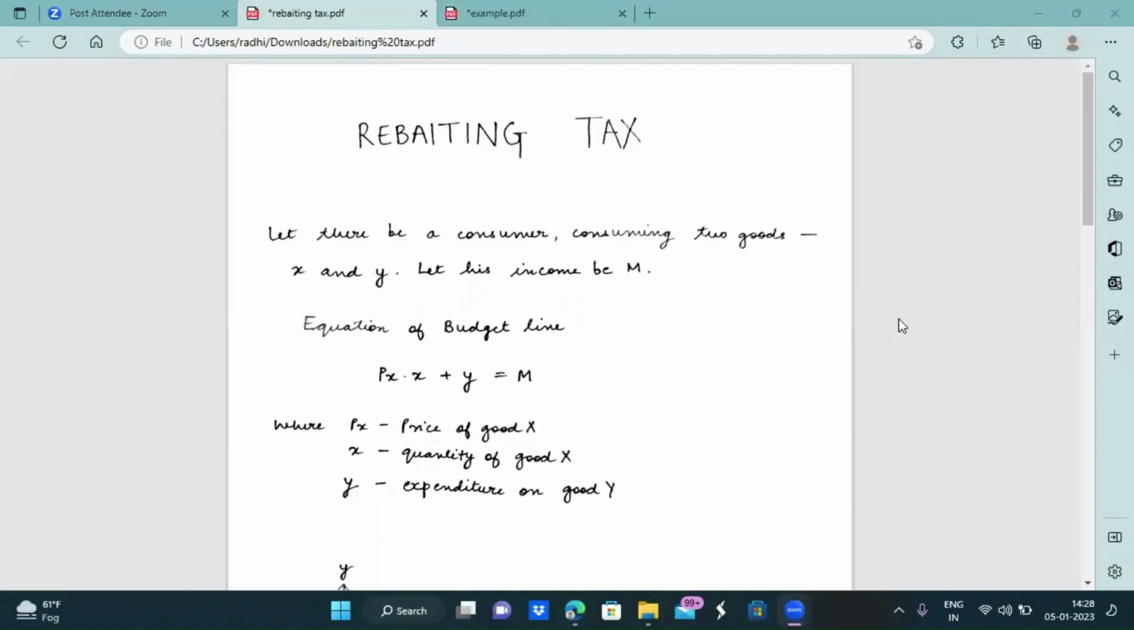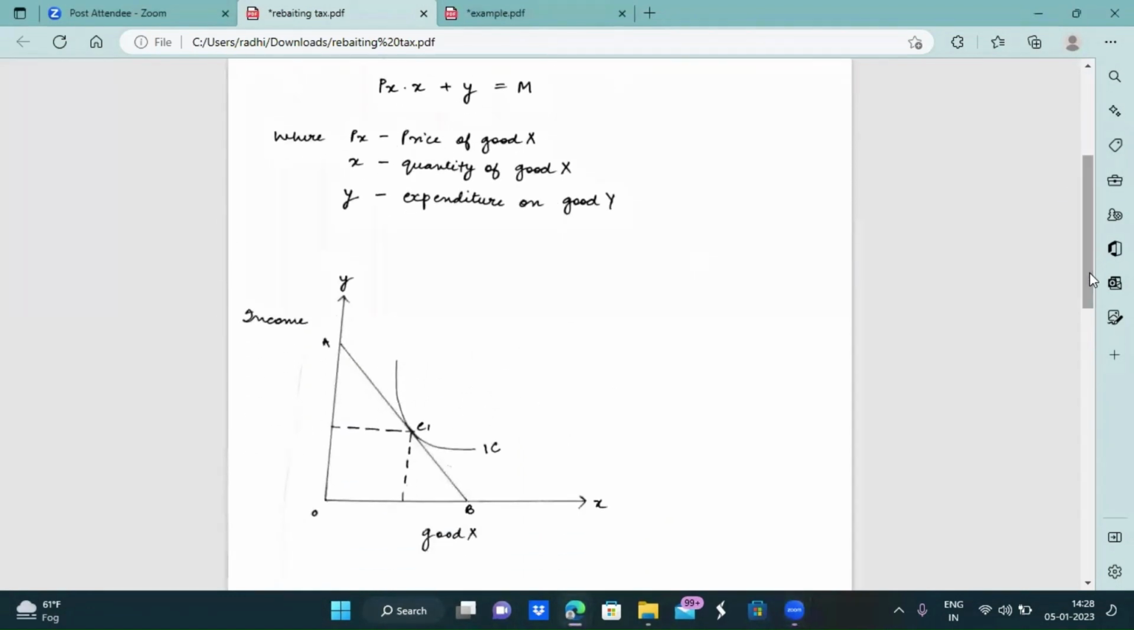Let us understand a similar example with the help of a two-dimensional diagram. Let there be a consumer consuming two goods, say good X and Y, and let his income be rupees M. So the equation of the budget line will take the shape as shown on the board, where the left hand side shows the expenditure on both the commodities and the right hand side shows the income of the consumer. His optimum will be obtained at the point where his indifference curve is tangent to his budget line.